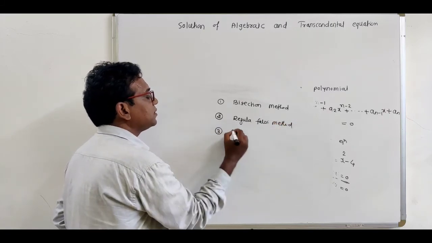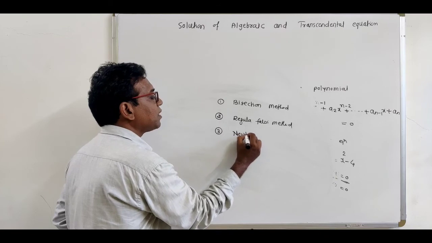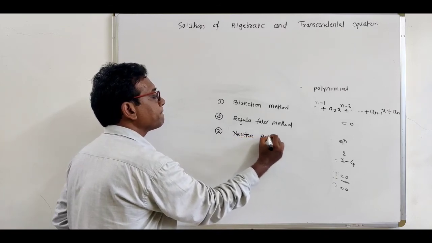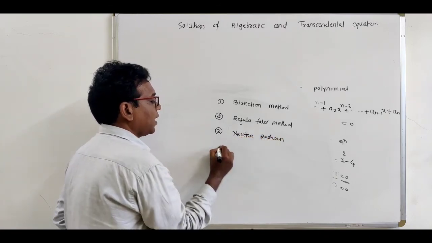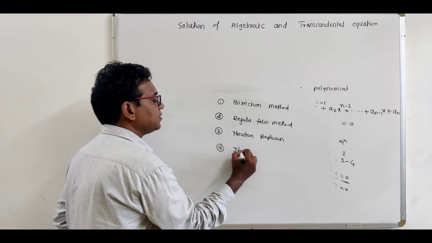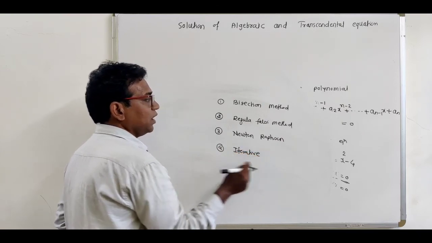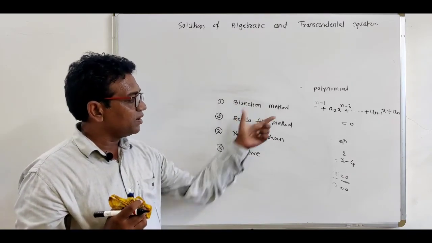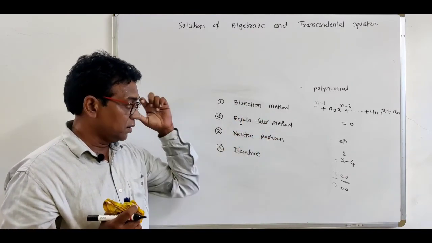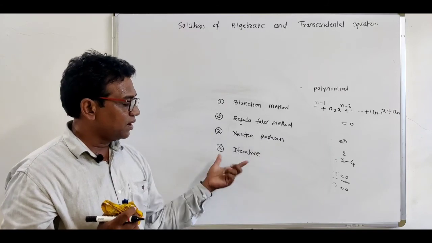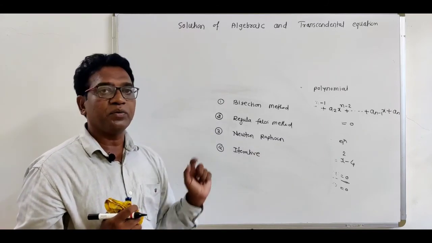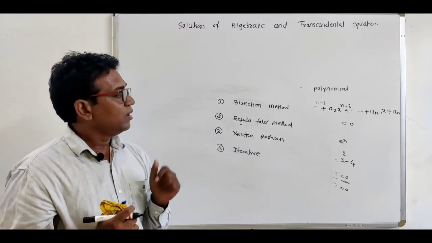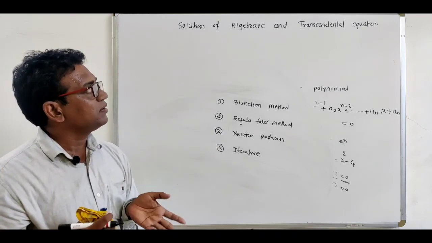Third method is the Newton-Raphson method. And fourth method is the iterative method. In the first chapter, we learn these four methods. So this is just the introductory part.